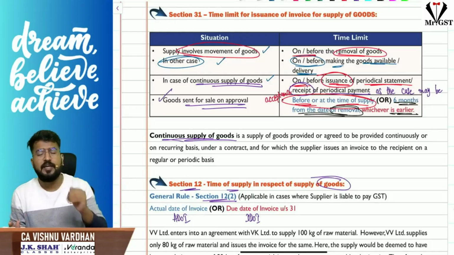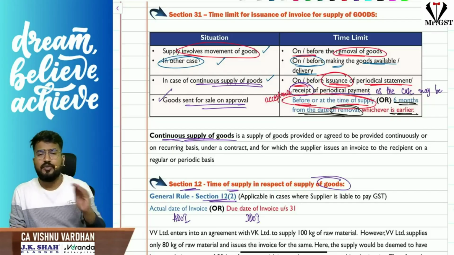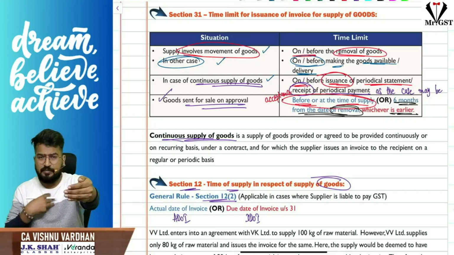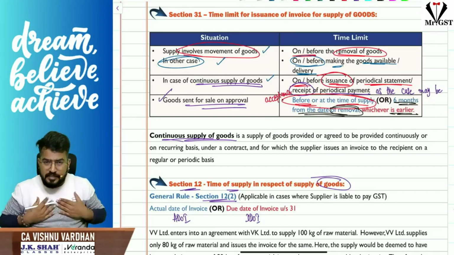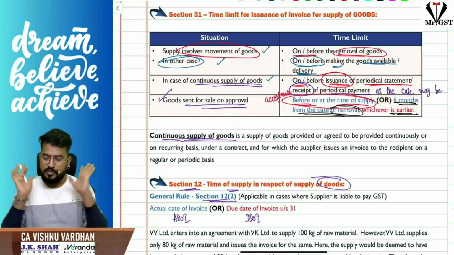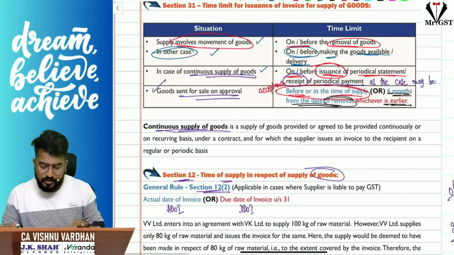So simple here, if it is continuous supply of goods, on or before issuance of periodical statement by the supplier or receipt of periodical payments from the recipient, the supplier has to raise the invoice. So that is the concept. As the case may be here, it is not whichever is earlier in the law.